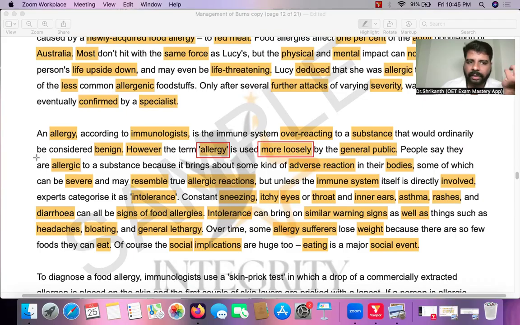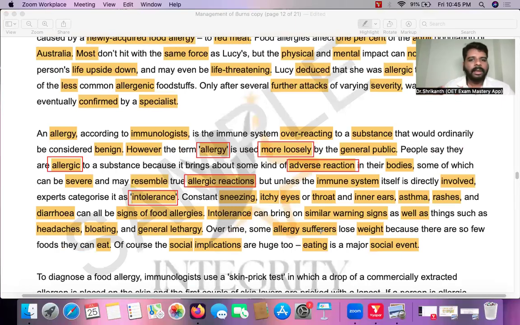Now see this third sentence also: people say they're allergic because it brings about some kind of adverse reaction in their bodies, even though it may resemble true allergic reactions. Now he is using the word but: if the immune system is not involved, then basically it is food intolerance. And intolerance can bring on warning signs, this is mentioned. So we can see it over here in answer option D.